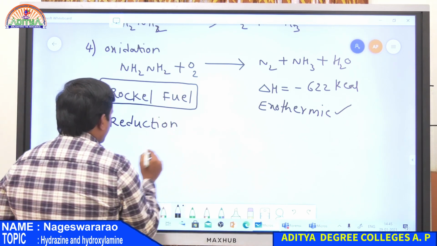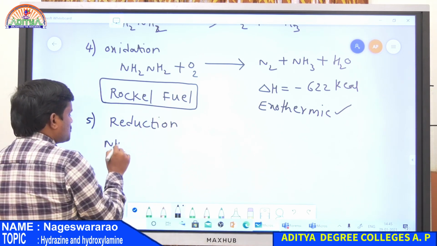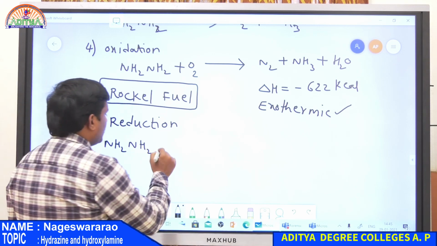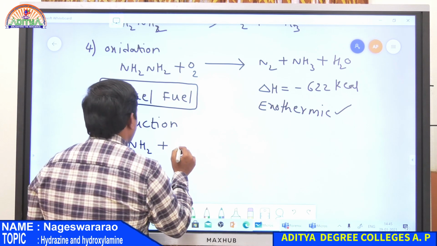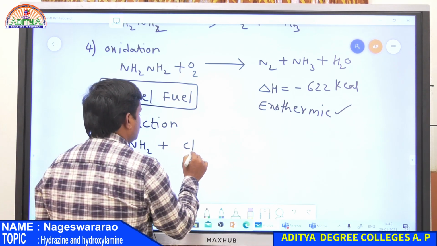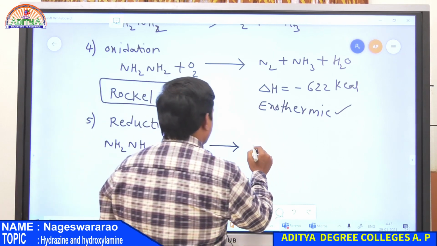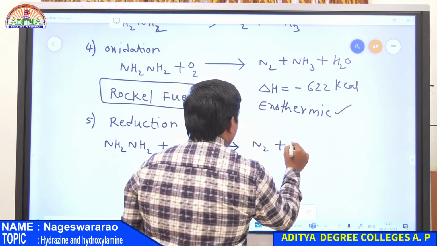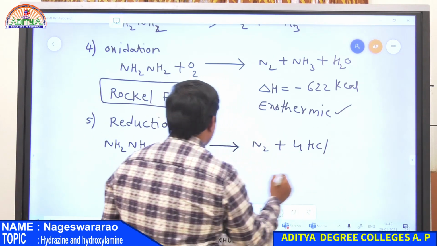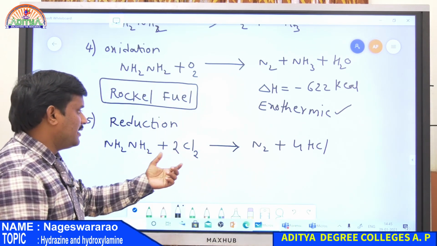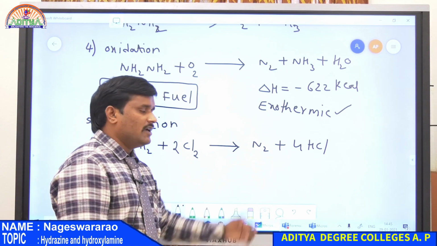Reduction. Whenever hydrazine, NH2NH2, is reacted with halogens like Cl2, it gives N2 molecule along with HCl. So whenever 2 moles of Cl2 are reacted with hydrazine, it gives N2 along with HCl.